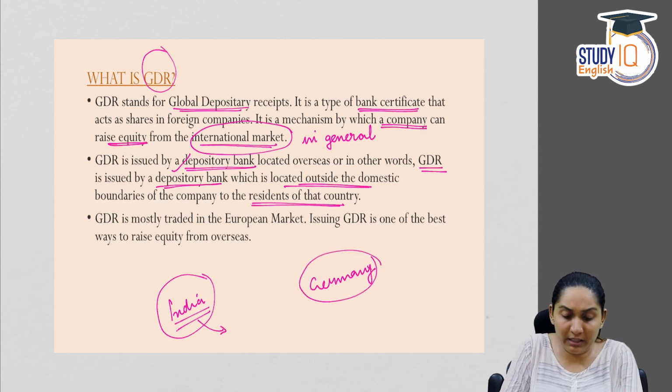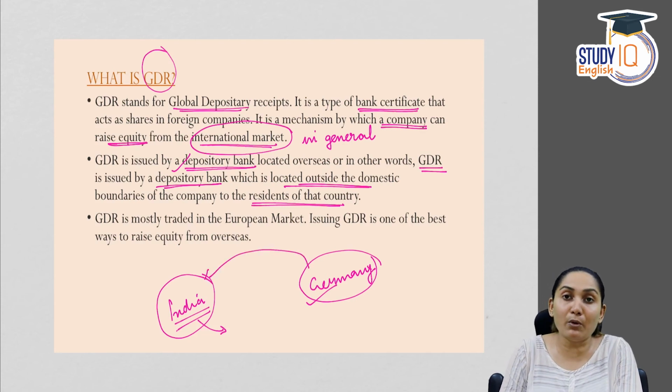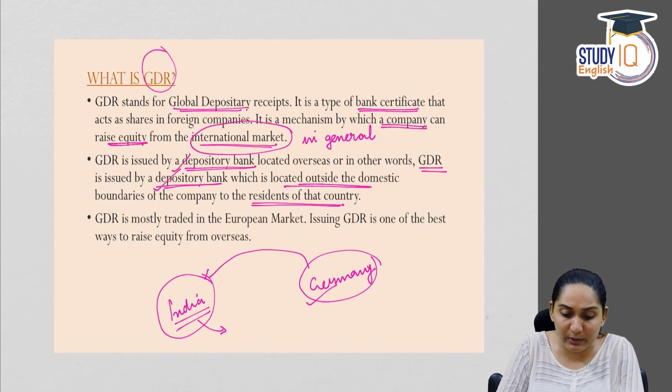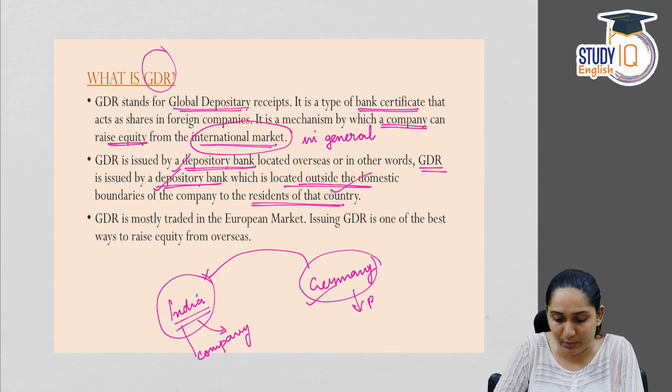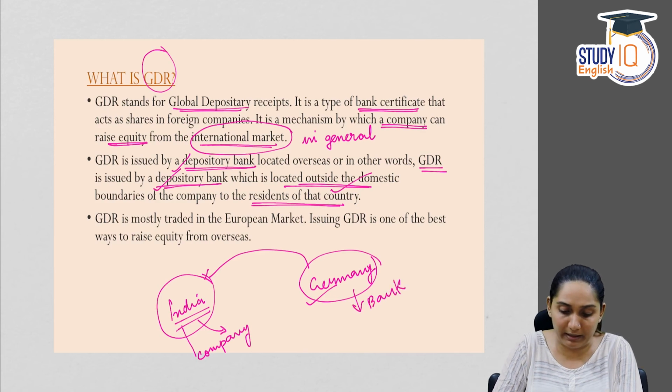For the German economy, it is a company outside the domestic territory of Germany. The company belongs to India, and the bank which issues these receipts is a German bank.